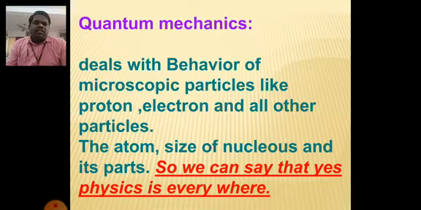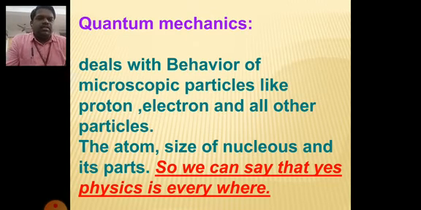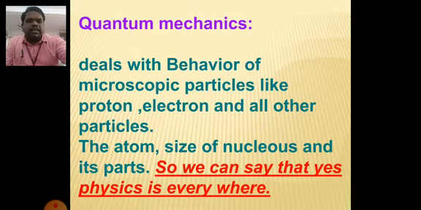So we can say that yes, physics is everywhere. There are so many things which can only be explained with the help of physics, and which are happening daily around us. That is why physics is said to be the study of nature and natural phenomena. Physics is a branch of science in which we study about nature and natural phenomena.